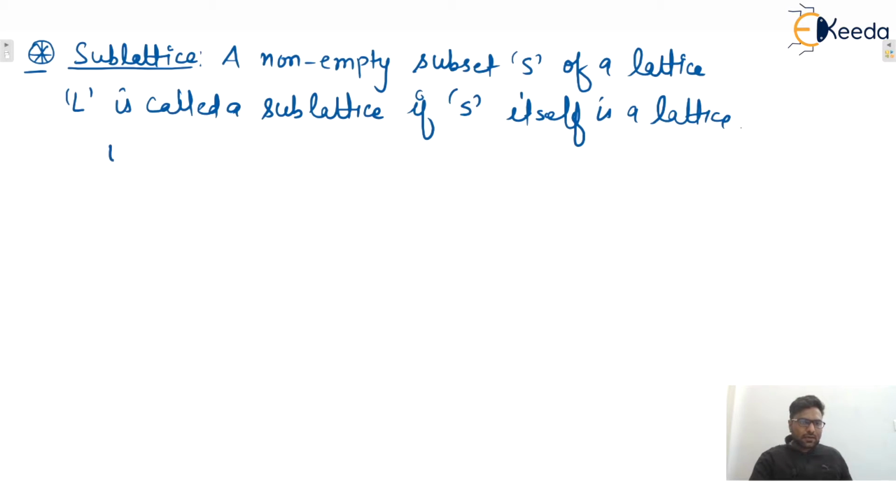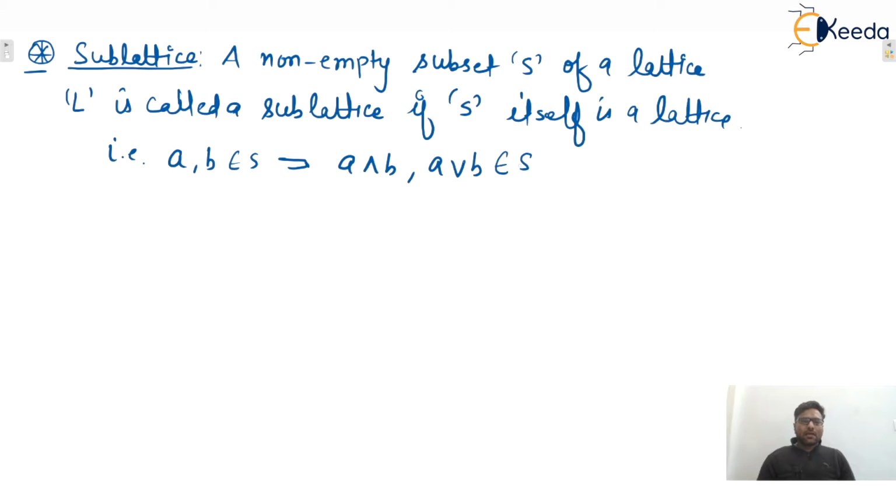So that is, we can say that if A, B belongs to S, then A and B first of all, and A or B must belong to S, isn't it?